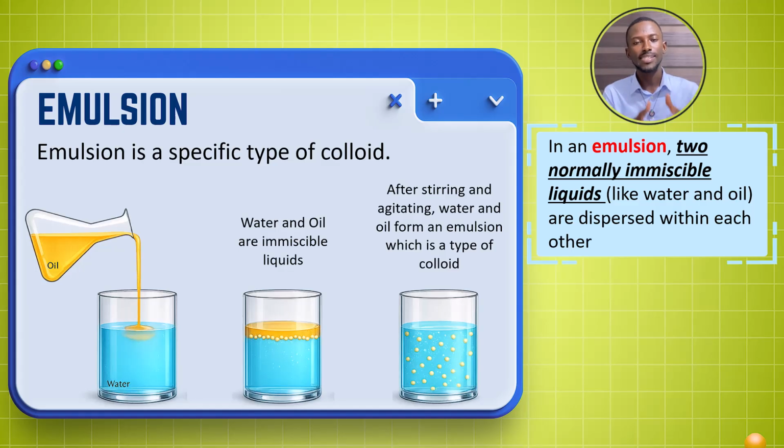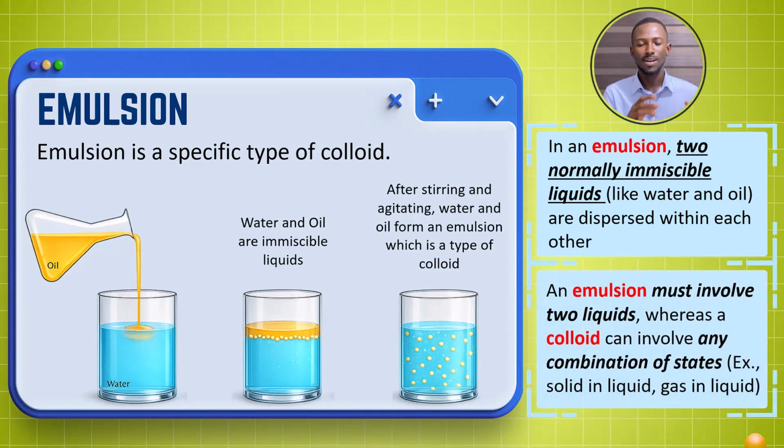So an emulsion is a type of colloid that is formed from two immiscible liquids. Colloid is a larger umbrella, and a specific type of it is the emulsion, as long as there are two immiscible liquids. An emulsion involves two liquids, whereas a colloid can involve any combination of states. You can have solid in liquid or gas in liquid.